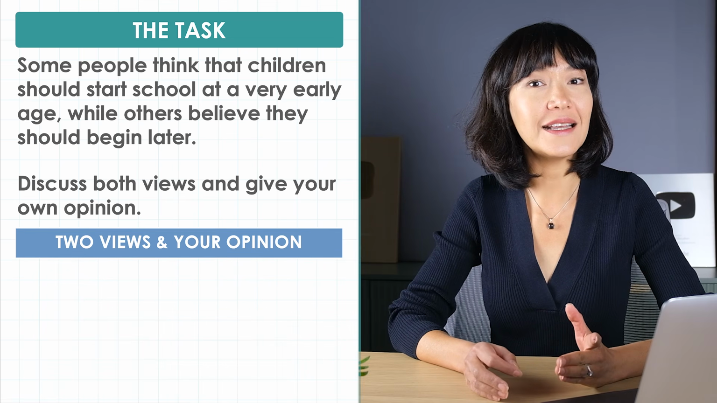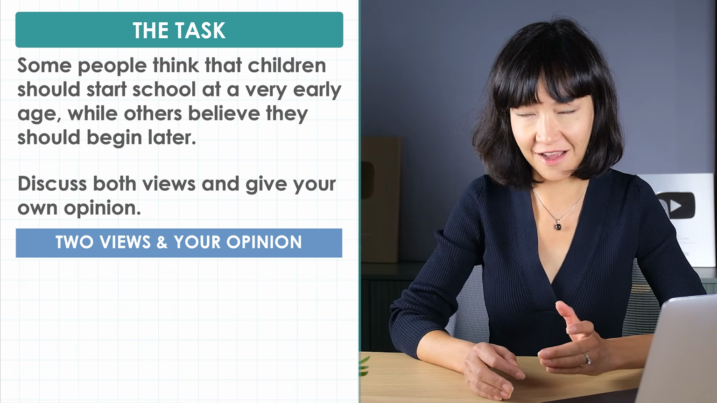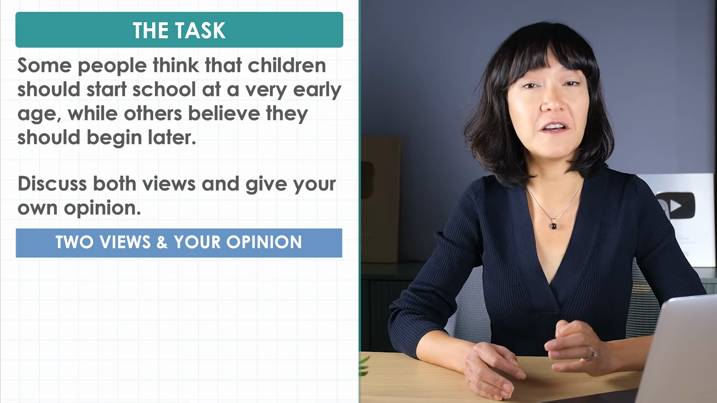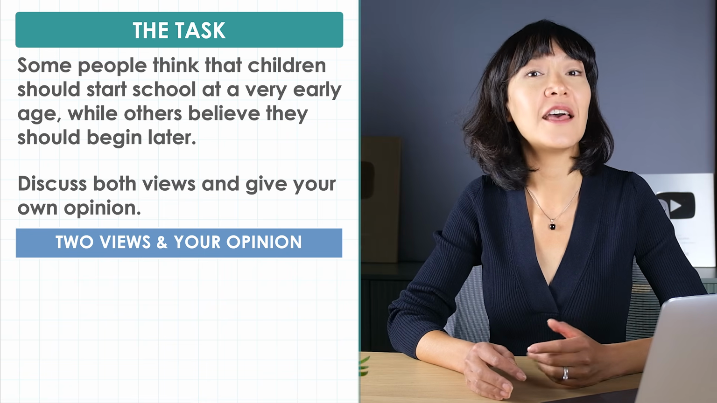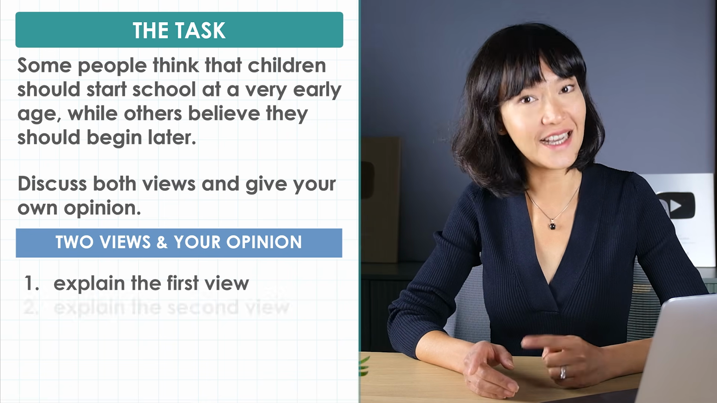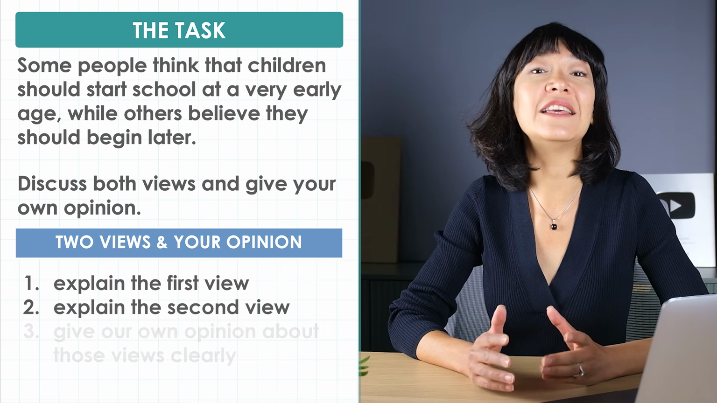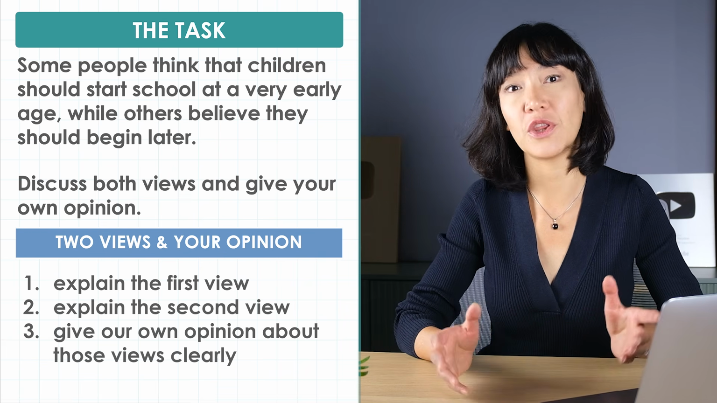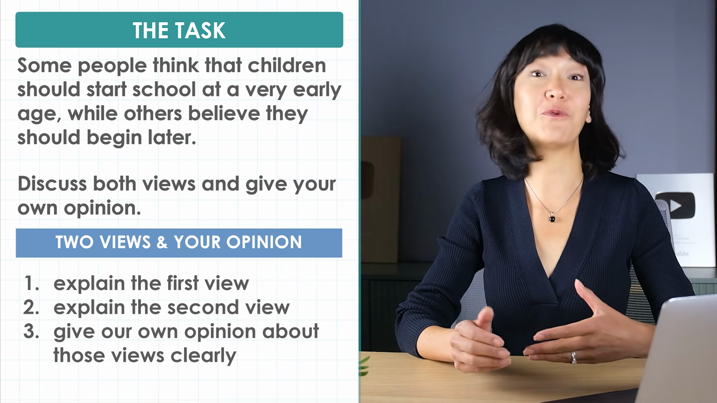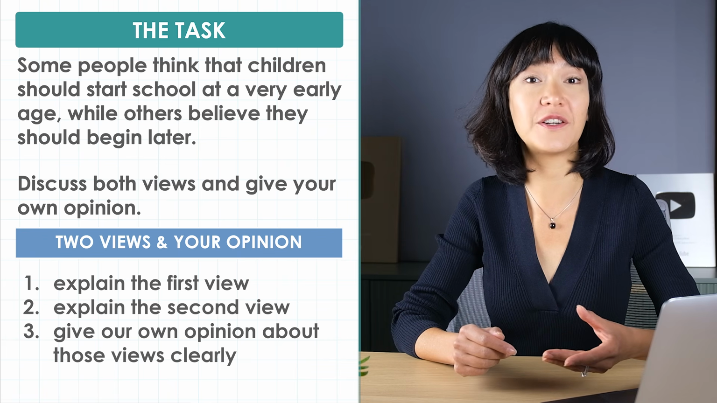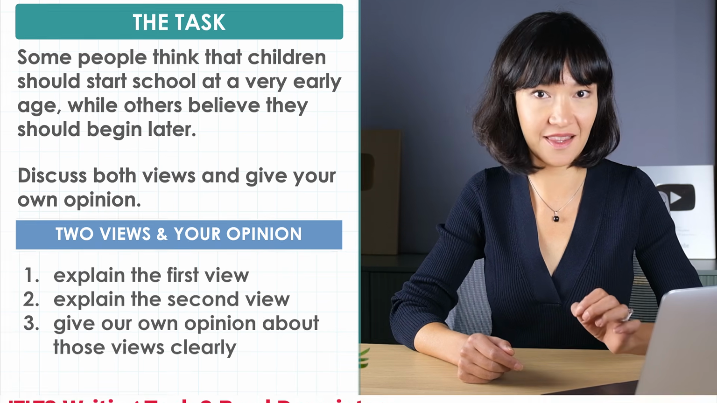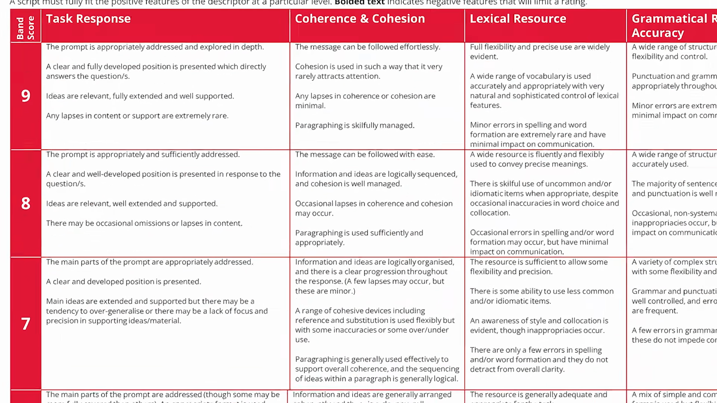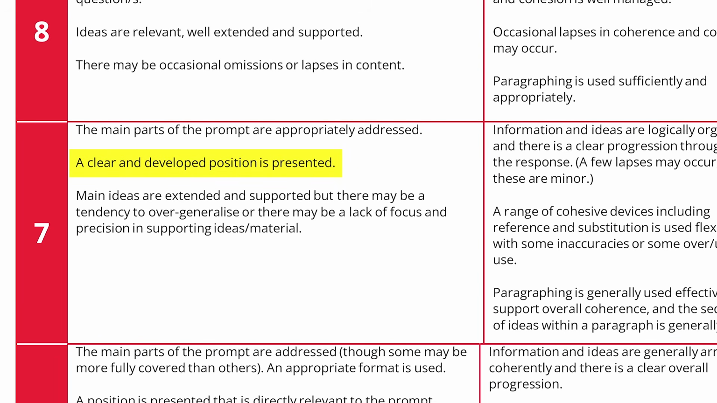And I'd say it's one of the more complex types because we need to cover 3 things. We need to explain or discuss the first view, the second view, and then clearly give our own opinion about those views. Yes, what you think is very important because the examiners check your essay against this requirement. It's Band 7. A clear position is presented throughout the response.